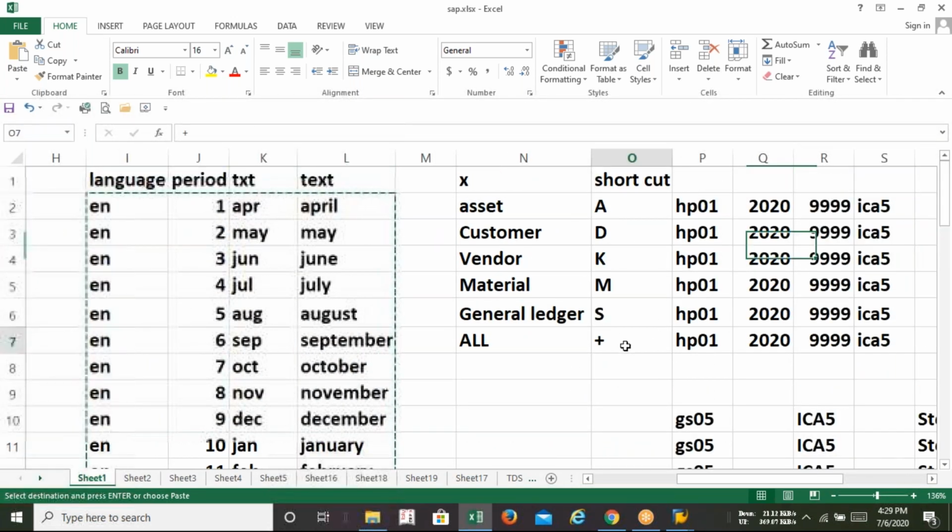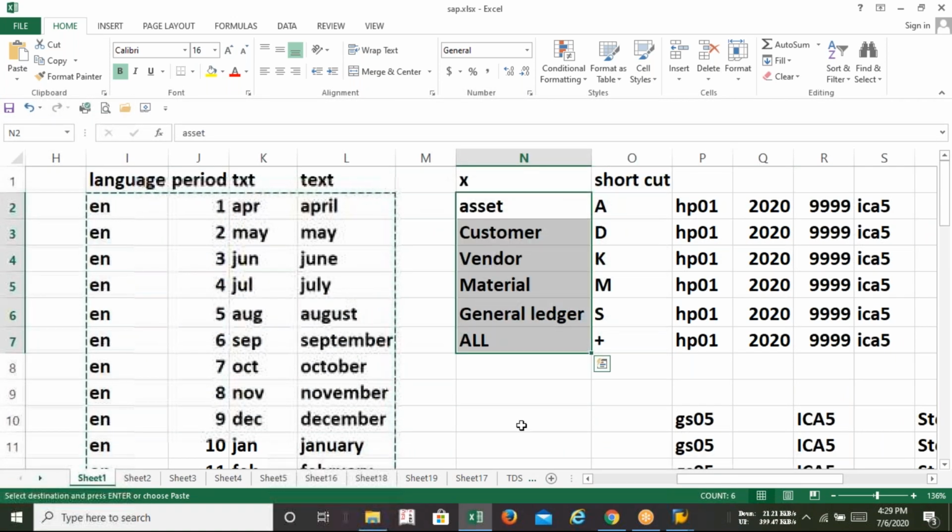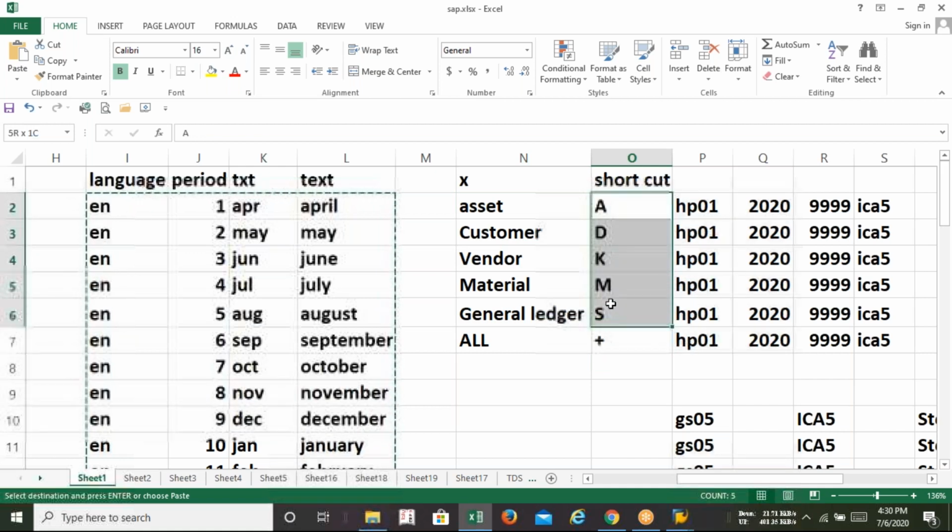See, in SAP FI and CO, you can post this kind of document. I repeat, in SAP FI CO, you can post this kind of document. What are the documents, sir? Sir, asset document means fixed asset, customer document, vendor document, material document, GL document, and whatever is pending, all documents. Plus signifies all. Plus means it is inclusive of everything.